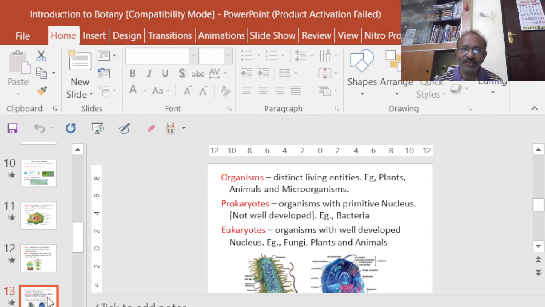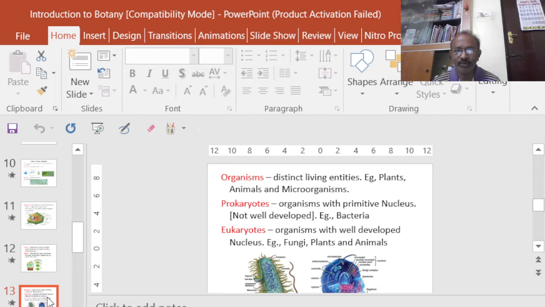So an organism is a distinct living entity. So plants are one type of organism, animals and microorganisms like that. So organisms are the total entity of a particular living structure. Then for our basic understanding, we can divide the organisms into two types based on the nature of the nucleus, which is very important in controlling the genetic makeup of a particular living organism. So we can divide into prokaryotes and eukaryotes.